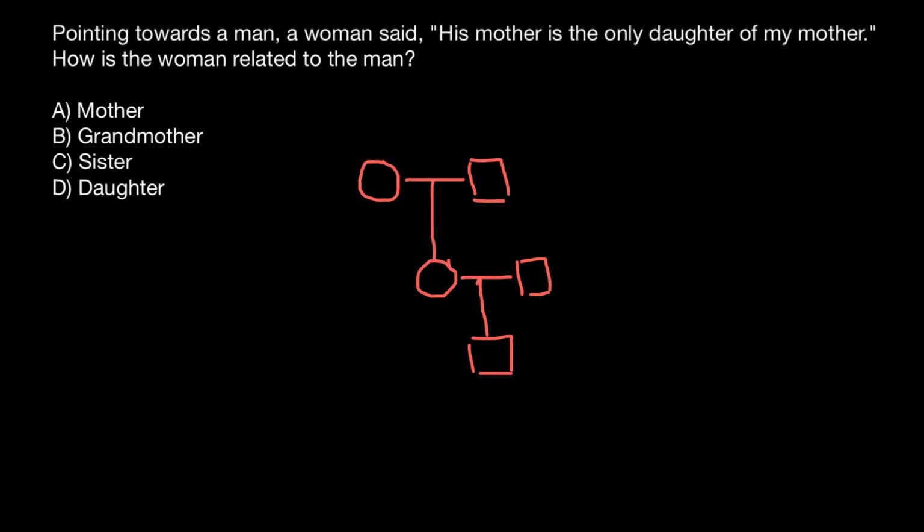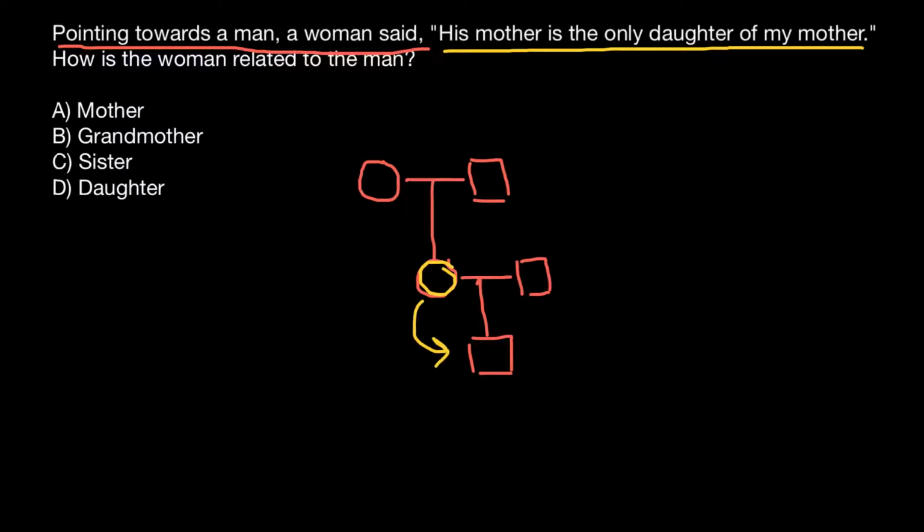So now let's read our problem again. Pointing towards a man, a woman said. So we are talking about this woman, and she's pointing at this man, basically at her son, and she's saying, his mother is the only daughter of my mother. So this woman is the mother of this man.